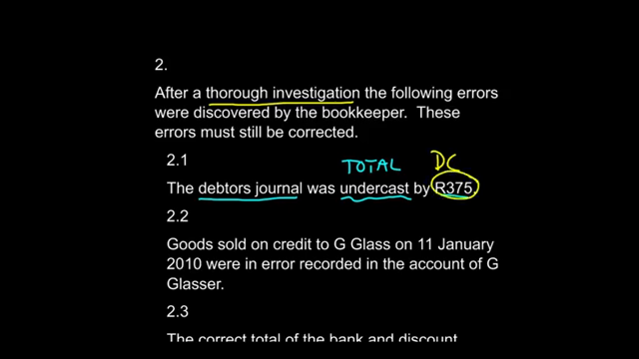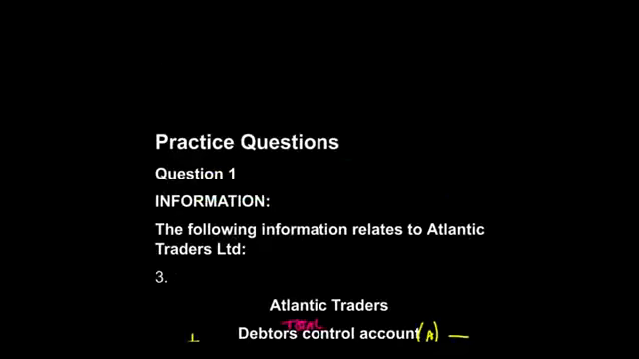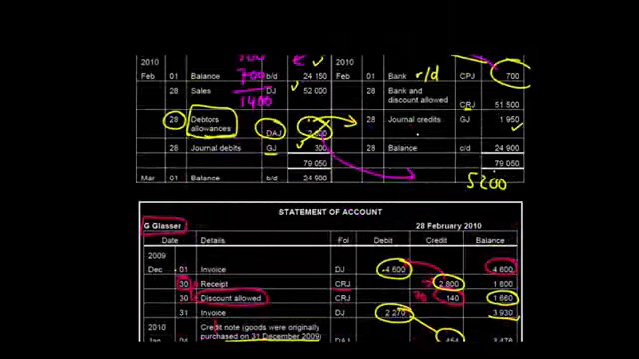So this 375 Rand needs to be put into the debtor's control account, and it comes from the debtor's journal. What they're literally telling us is that if we look back at the information here, the amount from the debtor's journal, this 52,000 Rand, was undercost by 375. In other words, it's 375 Rand too little. It should be 52,375.